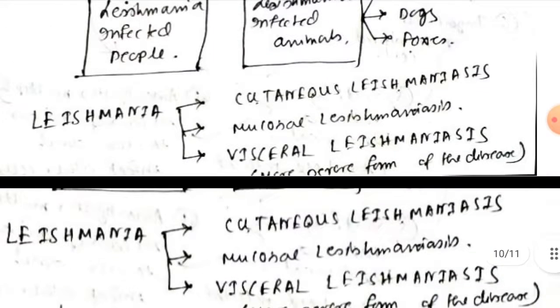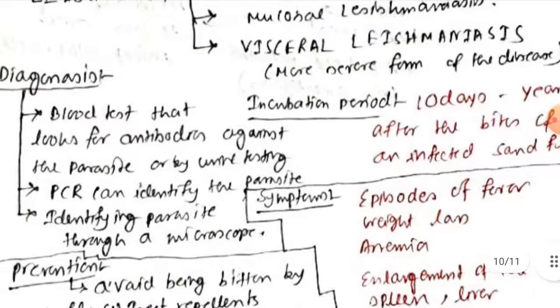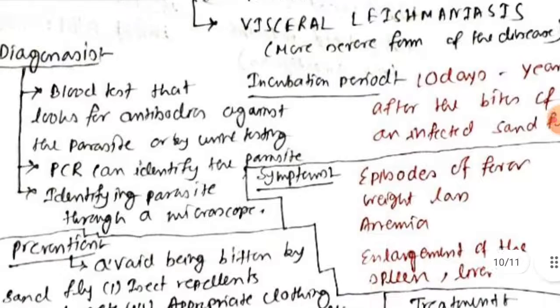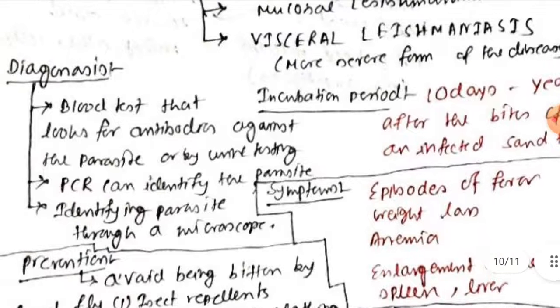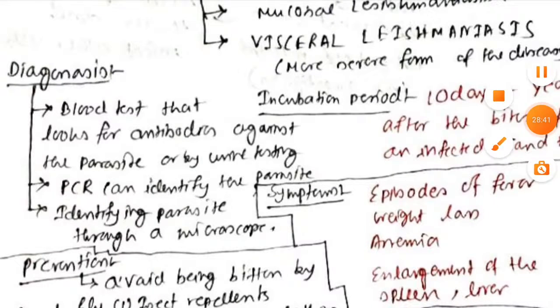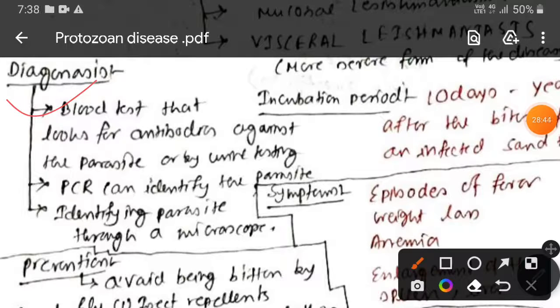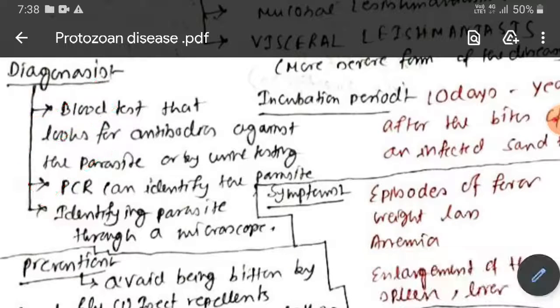Okay, now what are the symptoms? Enlargement of the liver and spleen, episodic fever, along with which you may observe weight loss and anemia. The incubation period is 10 days to 1 year after the bite of the sandfly. For diagnosis, a blood test that looks for antibodies, or urine testing. PCR can detect the parasite, or detection of the parasite with the help of a microscope.